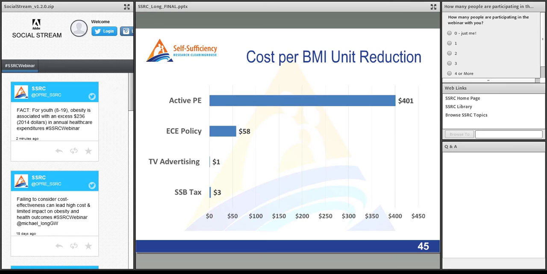And I think all of these interventions show that they're far less expensive than medical interventions and surgical interventions. I think there's no established threshold for what society is willing to pay for a BMI unit reduction, but all of these, I think, are acceptable when compared to clinical interventions. And here again, you see a big range where Active-P has cost $400 per unit, child care policies $60, and then TV advertising only $1 for each BMI unit reduced. And so if you asked around who would be willing to pay $1 for a BMI unit reduction, I think a lot of people would find that to be an acceptable value.